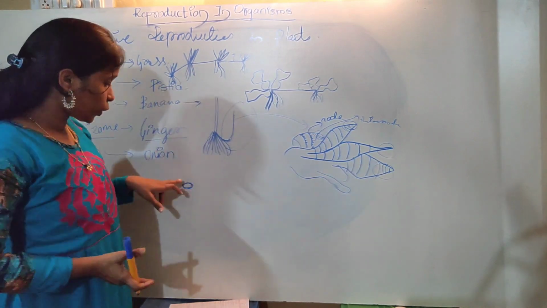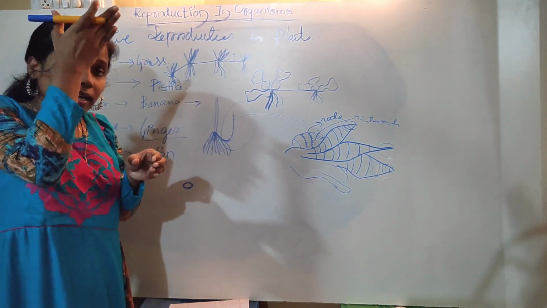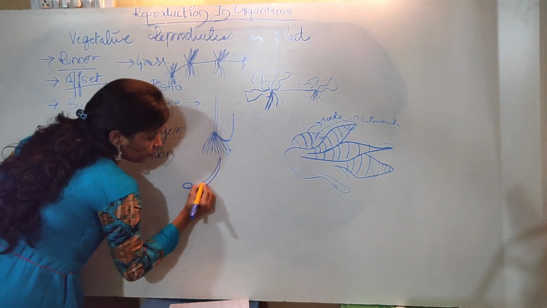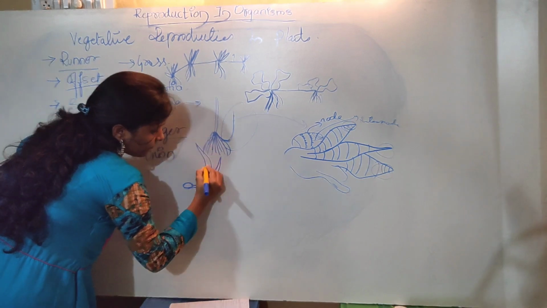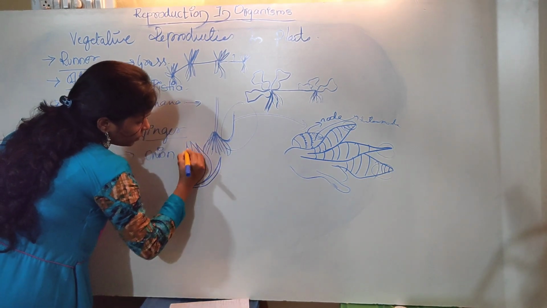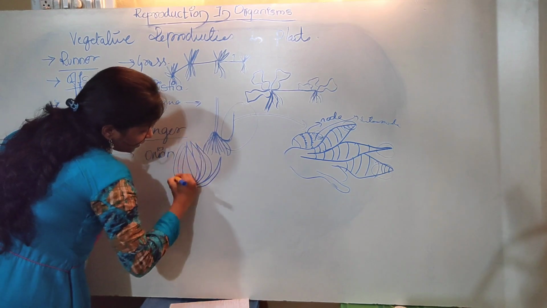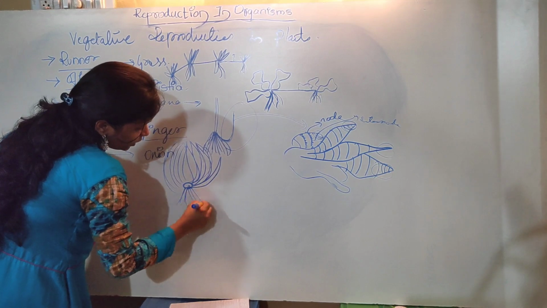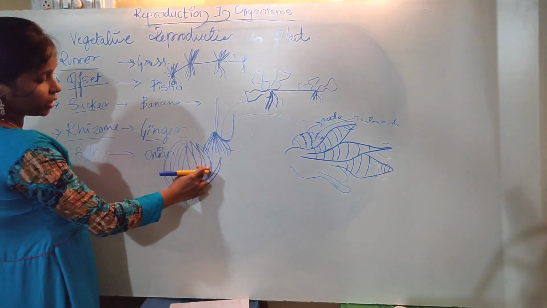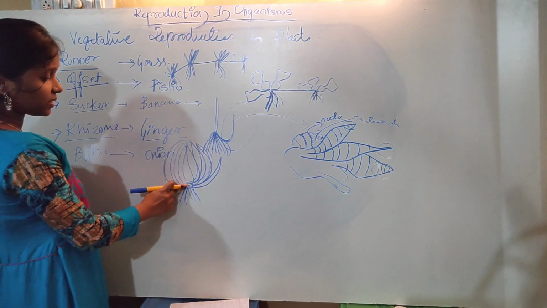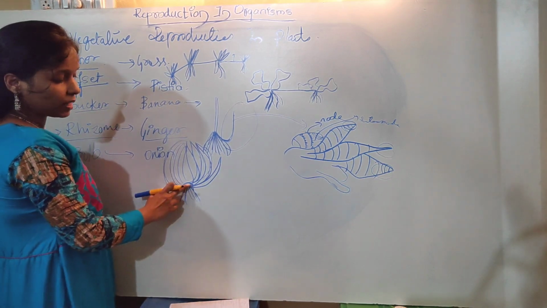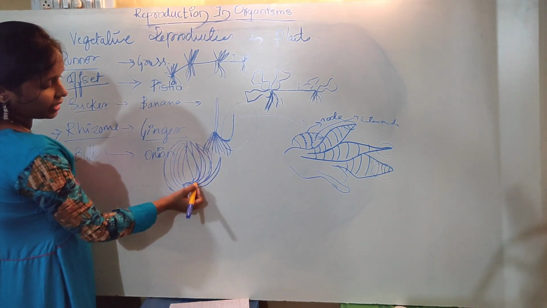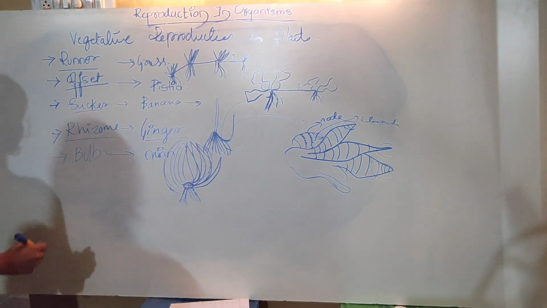In order to study this, please take an onion and cut it longitudinally. You can see a beautiful section in this fashion. It has fleshy leaves. Can you see this way? Leaves are present. On the downward side, you can see the roots. These are fleshy leaves and this is a condensed stem. This is the best example for the bulb. Even this helps in propagation of the plant. With a small part of the stem and leaf, you can propagate this bulb.